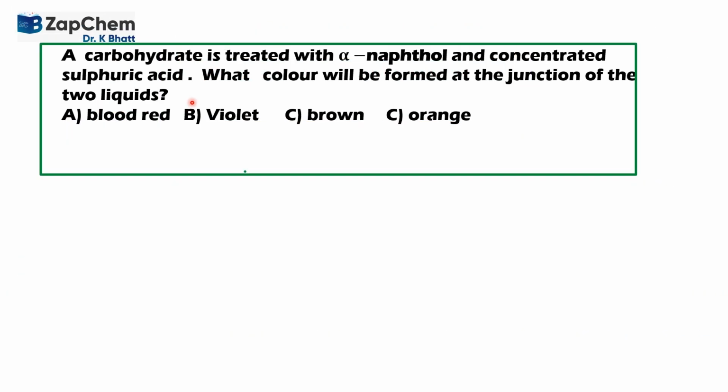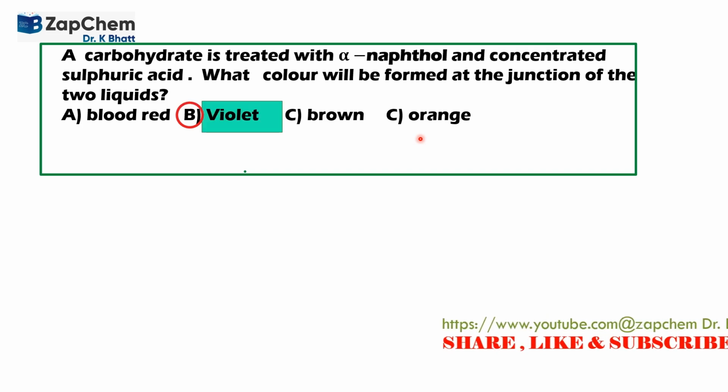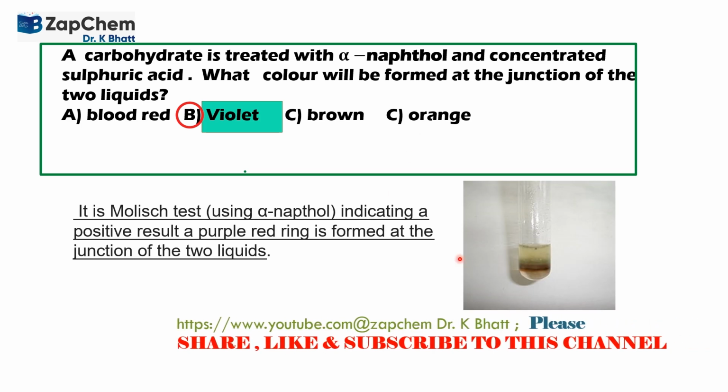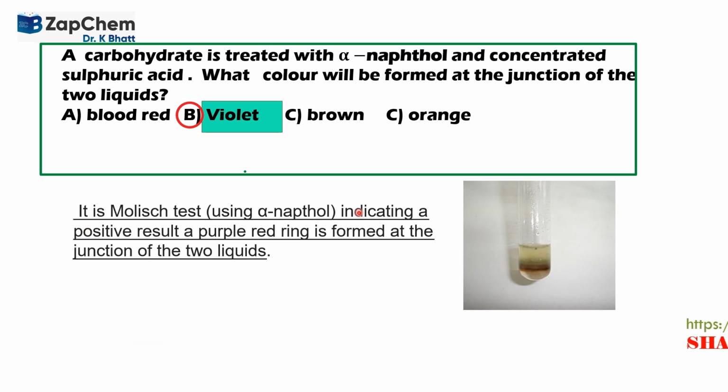This one is sulfuric acid. What color will be formed at the junction of the two liquids? Four colors are given: blood red, violet, brown, and orange. If we recall, the correct option is violet, and this is represented by the Molisch test. It's a test using alpha-naphthol, indicating a positive result.